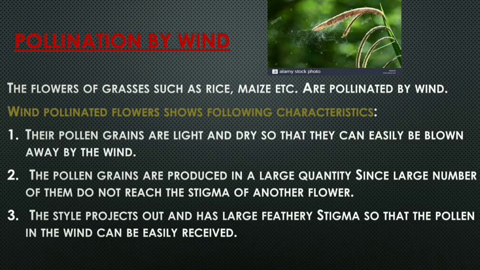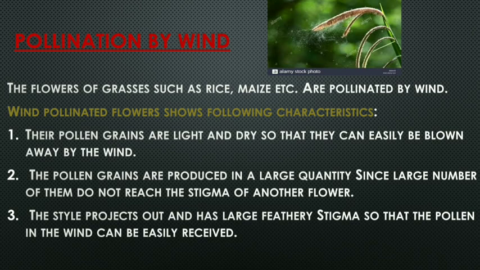If you look at the picture, you can see that as the wind is blowing, the pollen grains are getting detached from the flower and they are getting blown away with the wind. So the pollen grains are very light and dry. If they were heavy, what would happen? Will the wind be able to take the pollen grain from one place to another? No. If they were heavy, it wouldn't be possible. So that is why they are light and dry, so that the wind can easily carry the pollen grain with it.